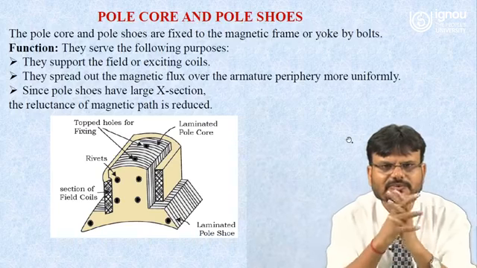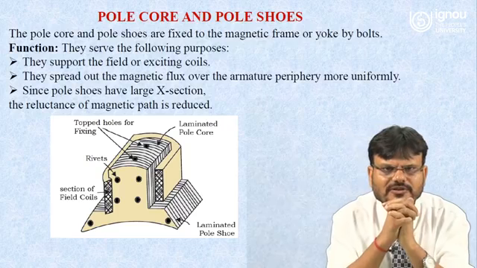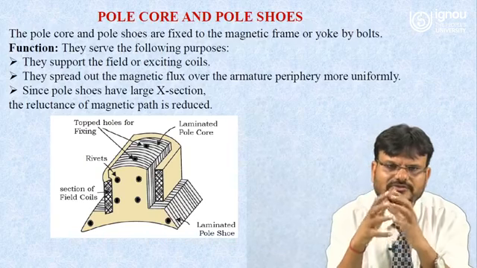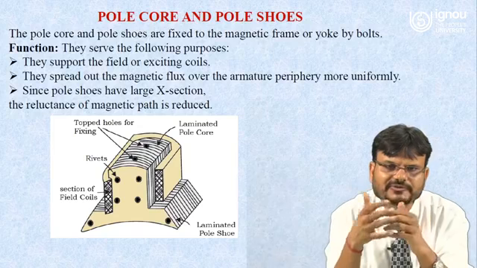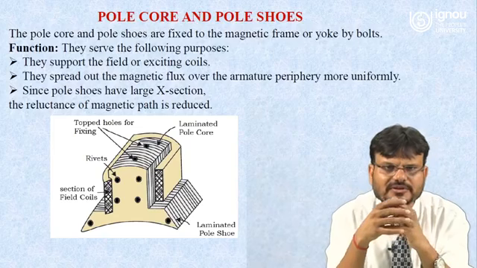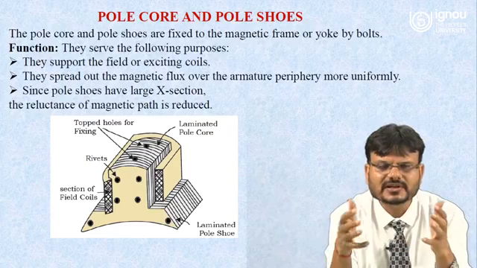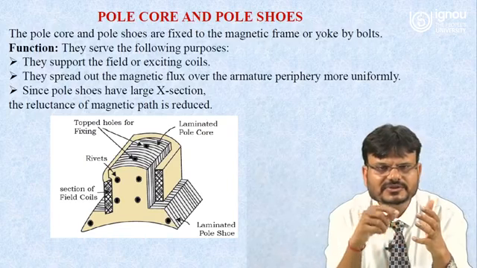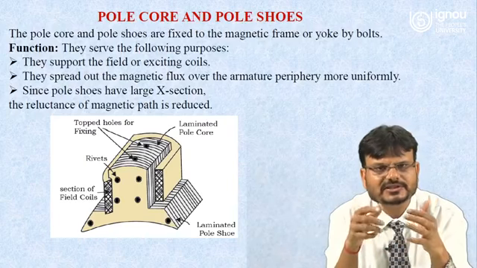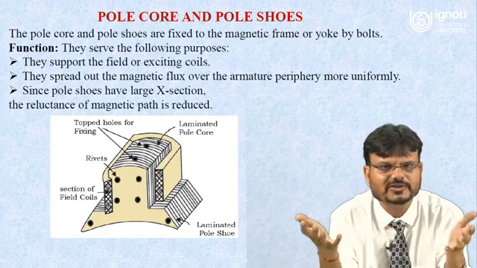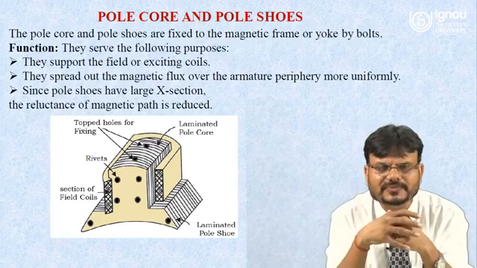So what is the function of the pole core and pole shoe? They support the field or exciting coil, because whatever magnetic field is being produced comes from the exciting coil. If there is no flux, there will be no rate of change of flux. If there is no rate of change of flux, it will not generate any EMF.